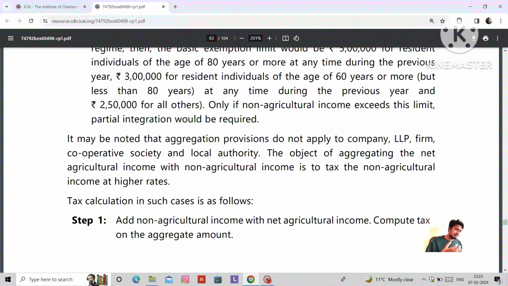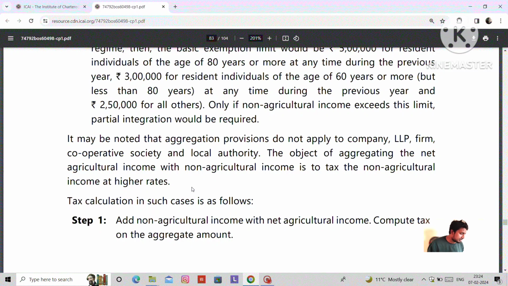The same applies under the default regime, under the different age limits. What is the basic exemption limit they are talking about? It may be noted that the aggregation provisions do not apply to a company, LLP, firm, cooperative society and local authorities.